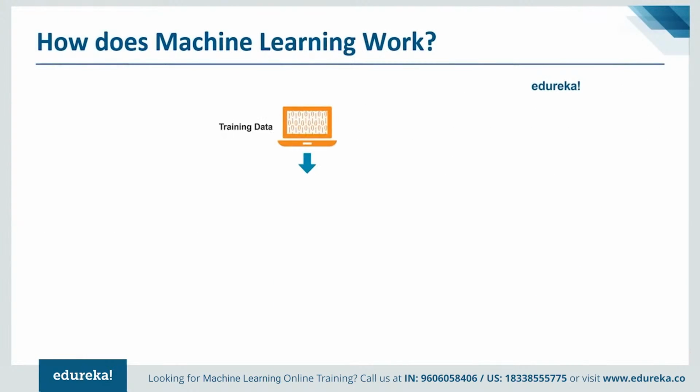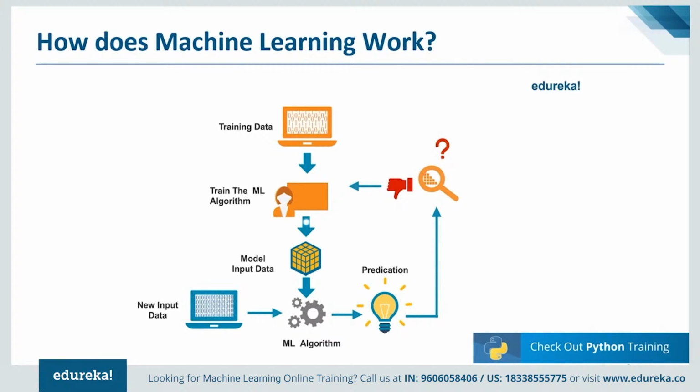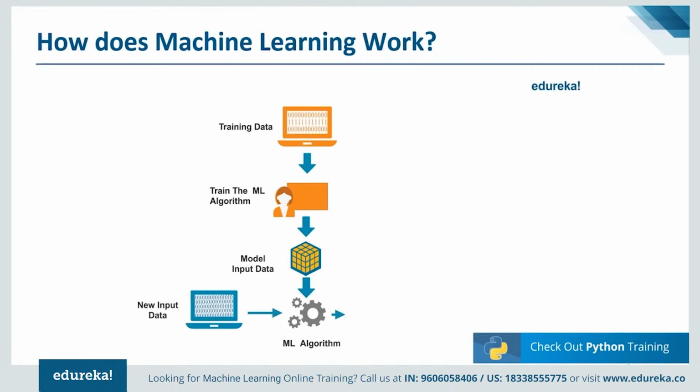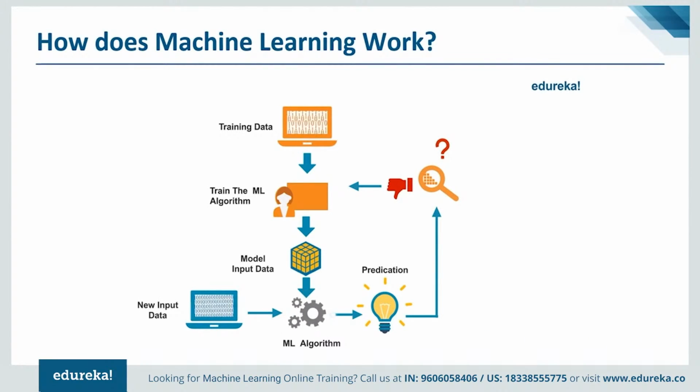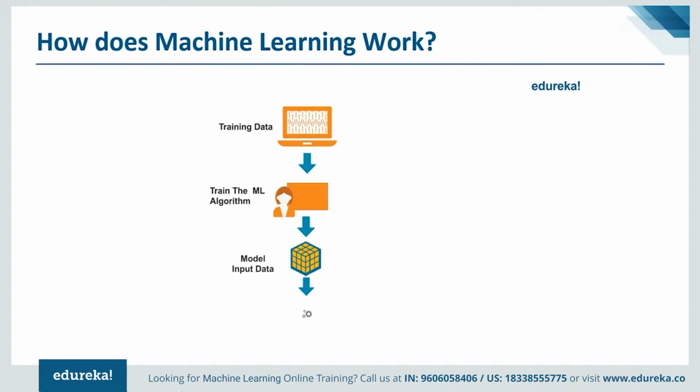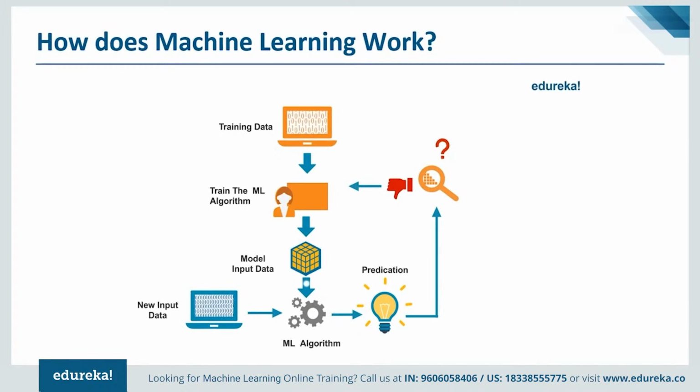Okay. So let's move ahead and see in general how machine learning works. One of the approaches is where the machine learning algorithm is trained using a labeled or unlabeled training dataset to produce a model. Now new input data is introduced into the machine learning algorithm and it makes its prediction based on the model. The prediction is evaluated for accuracy, and if the accuracy is acceptable, the machine learning algorithm is deployed. And if the accuracy is not acceptable, the machine learning algorithm is trained again and again with an augmented training dataset. Fine. So this is just a very high level example as there are many other factors and steps which are involved in the working of machine learning.